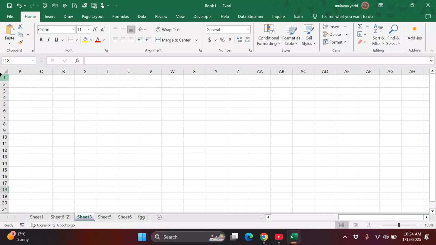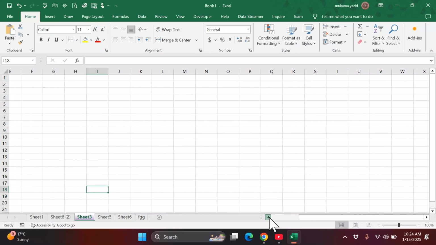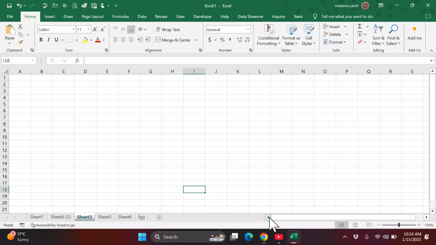If I've entered a lot of information and it goes beyond the screen, I can use this to navigate and get to it, and do what I want. So this is a scrolling bar that helps you navigate and move through your document, and it takes you horizontally, which means it helps with columns.